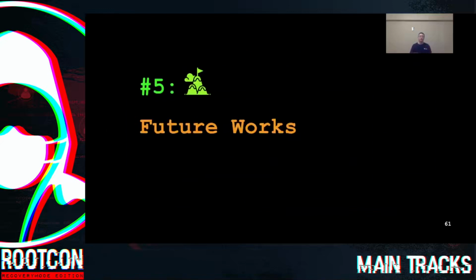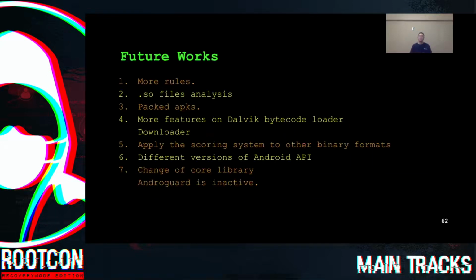All right, the last part, future works. As I mentioned earlier, we still have a lot of things to do. For example, we need to have more detection rules, and we also need to deal with .so files and packed APKs. And we want to have more features of Dalvik bytecode loader, for example, the downloader. Applying the scoring system to other binary formats is also on our to-do list. And we noticed that APIs change in different versions of Android. We will also take care of this part in the next version of Quark engine. Oh, and we would probably change the core library since Androguard is quite inactive recently.